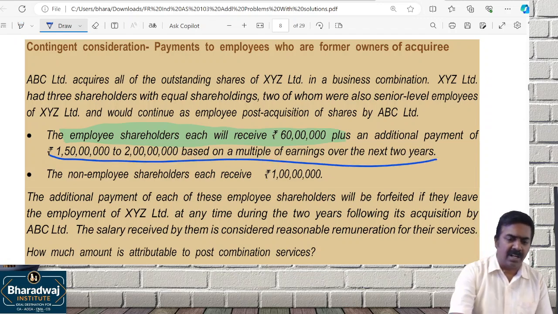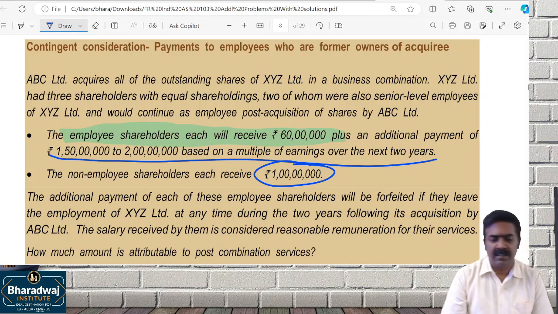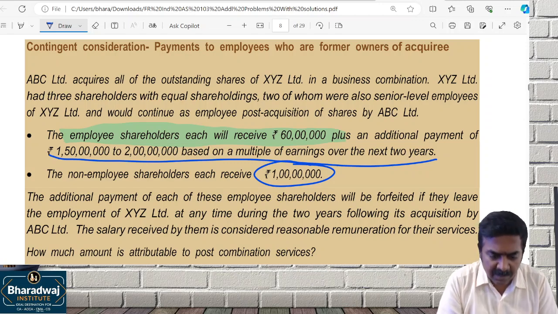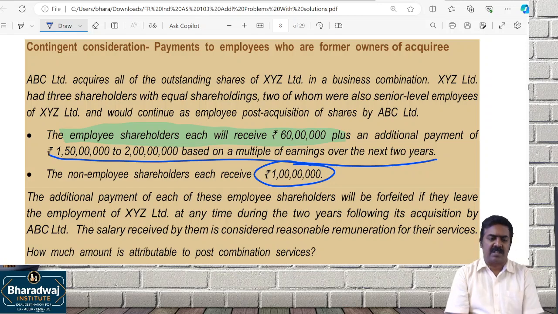Non-employee shareholders will receive 1 crore each. The additional payment of each of the employees will be forfeited if they leave the employment at any time within 2 years following its acquisition by ABC Limited. Salary received by them is considered reasonable remuneration for their services.